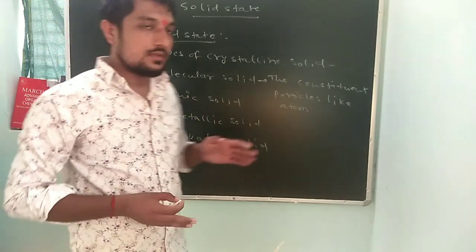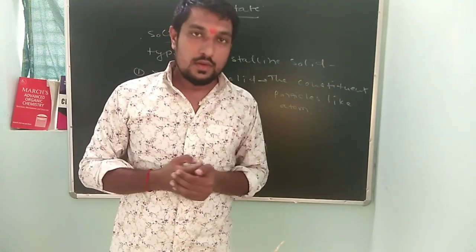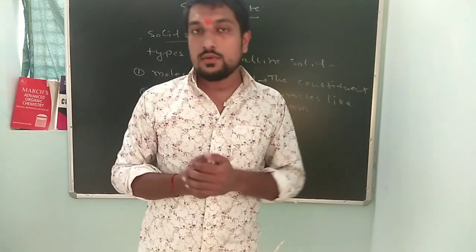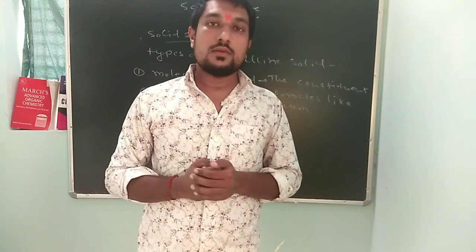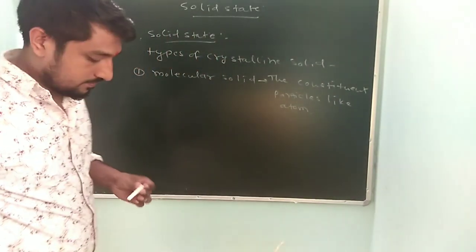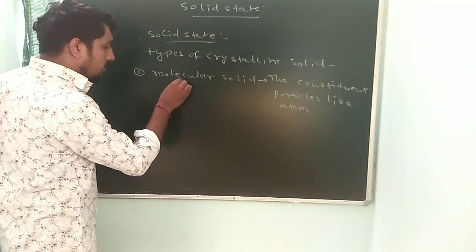That's why this solid is called a molecular solid. The constituent particles are molecules, and it is called a molecular solid. And the molecular solid also has three types.